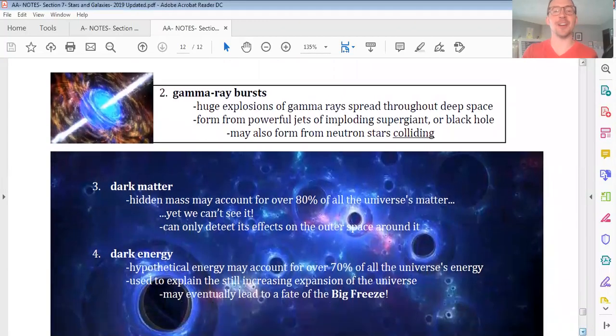All right. Ooh, got a good alien story for you on this one. So mystery number 2 of deep space. These are gamma ray bursts, and they are enormous explosions of gamma rays that are spread throughout deep space. They are exponentially more powerful than a supernova. In fact, if the muzzle blast of a gamma ray burst ever pointed directly at the Earth, it could actually fry the Earth from thousands of light years away.